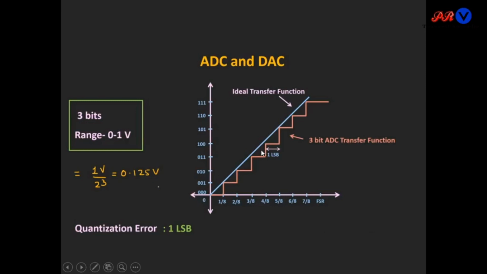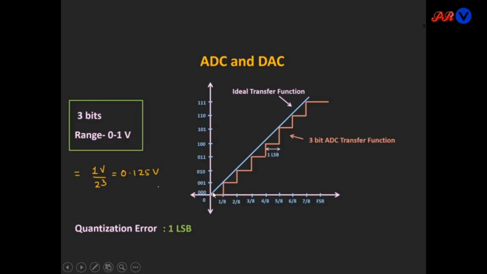So for a 3 bit ADC, the minimum detectable voltage or the resolution is 0.125 volt, meaning whenever the input voltage is between 0 and 0.125 volt, it will be considered as 0 volt.